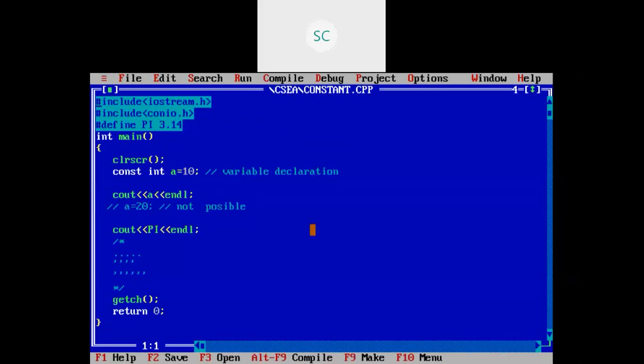Comments are saved along with your file, but while executing your file, they won't be treated as a statement. They will be treated as an empty statement. Comments are used for describing your file and your program. Okay, clear now?